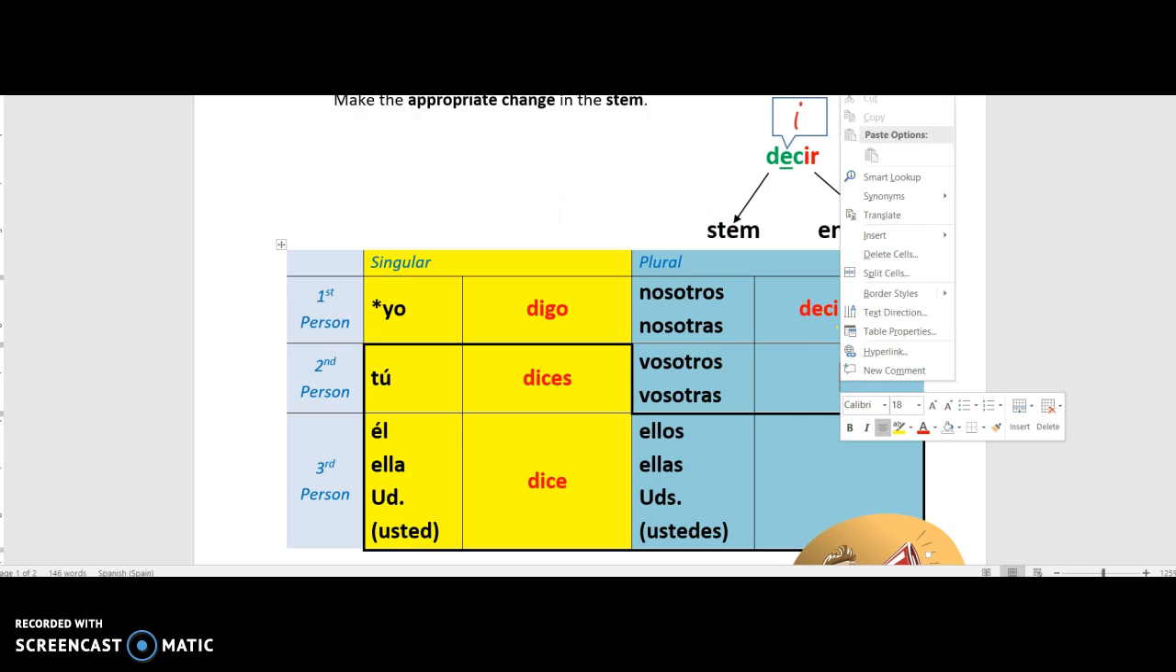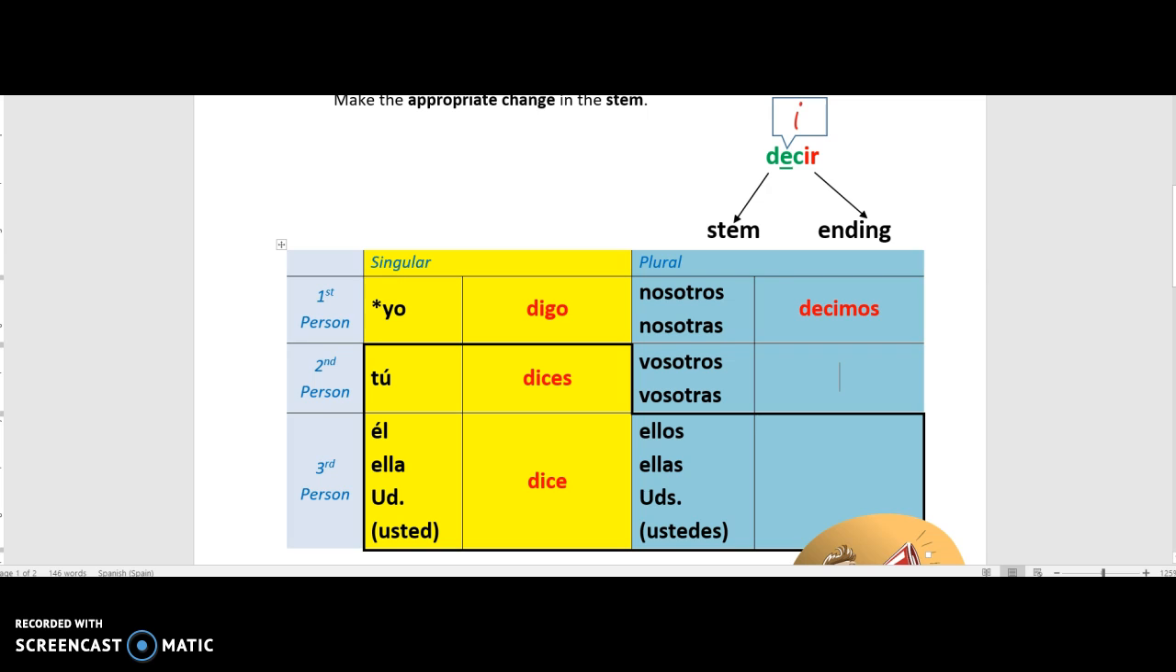Decimos. Same thing is going to happen down here. We're going to keep the stem and add our new ending, ís, because it's an IR verb. And then last but not least, we're going to come down here. We are back inside the shoe, so you will have that stem change, and then add the ending: dicen. So digo, dices, dice, decimos, decís, dicen.